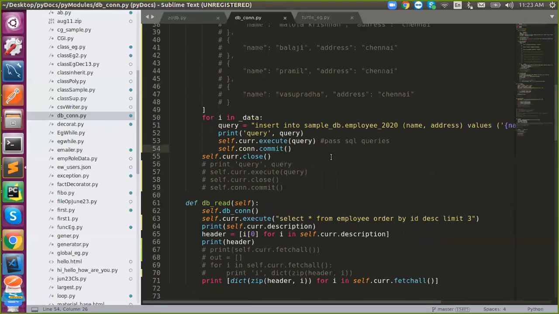Okay. So you can perform anything you want with the help of this. So this is all about the driver. What is the driver going to do? The driver is going to establish the connection between your language, I mean any backend language, and a database. It's like a bridge, like what they call an API.